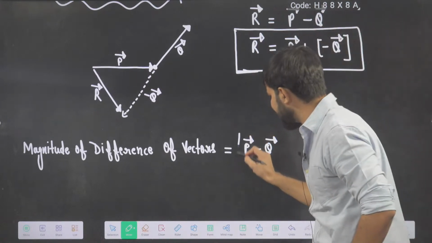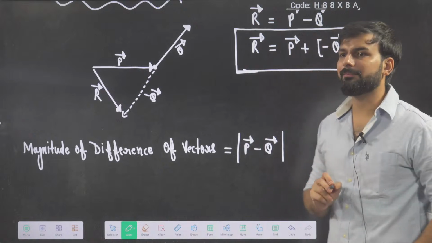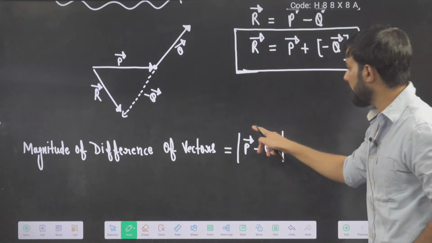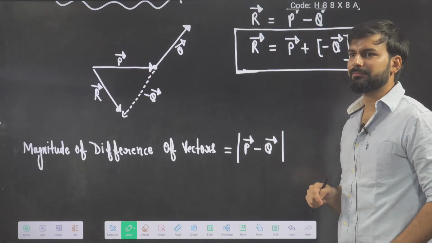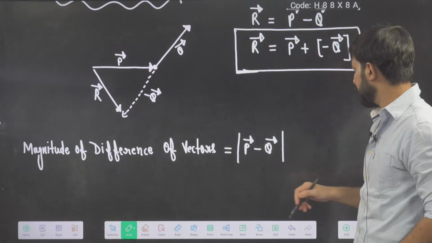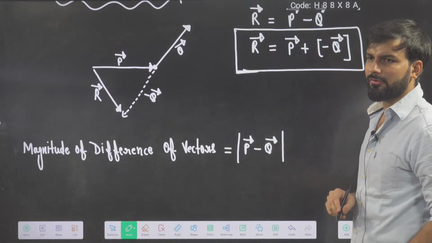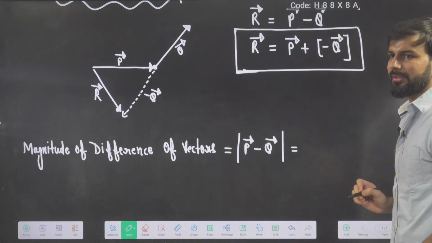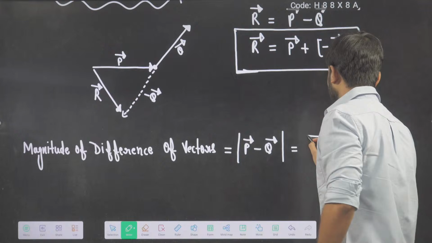But if I use this symbol, modulus, what does it become? In vector, its meaning is magnitude, the magnitude of whatever is written inside. Right? So this is the magnitude of difference symbol. Now its answer will be equal to what? Under root.